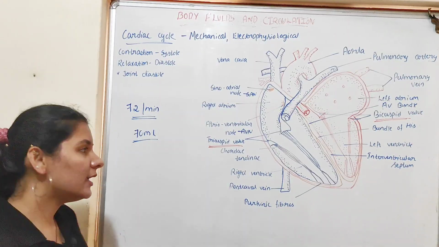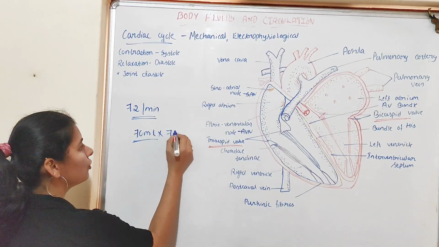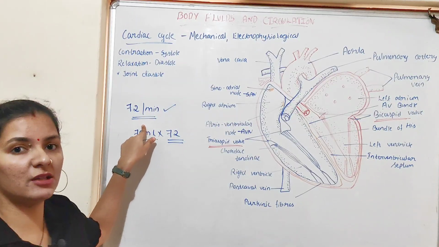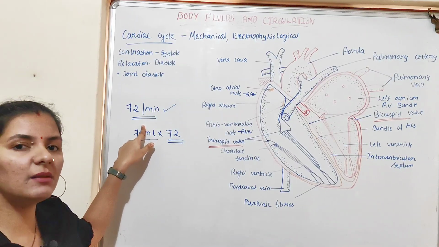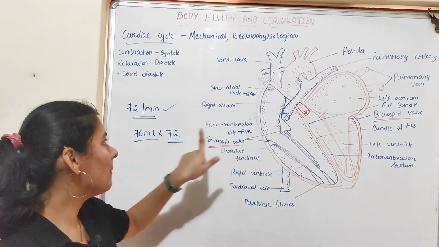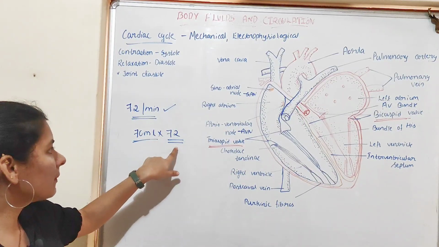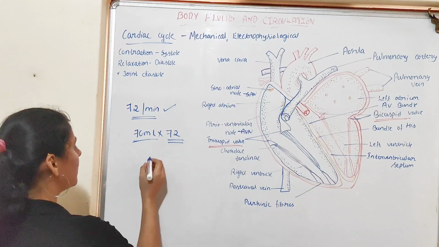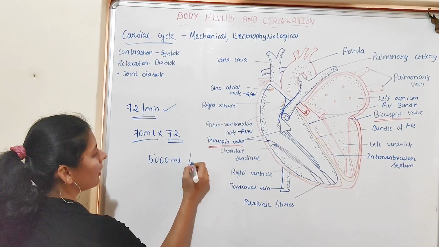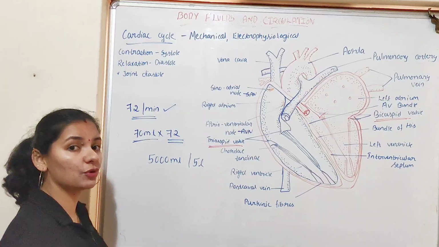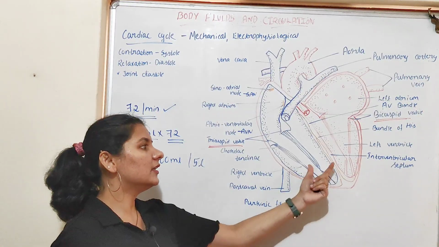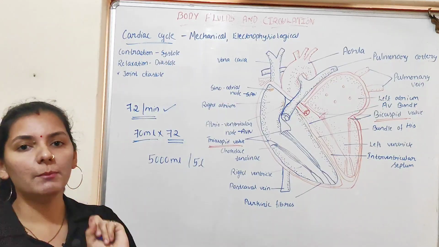Per minute, how much? 70 into 72, because our heart beats 72 times per minute. So that is approximately 5000 ml or 5 liters. So 5 liters of the blood is pumped by each ventricle in a minute.